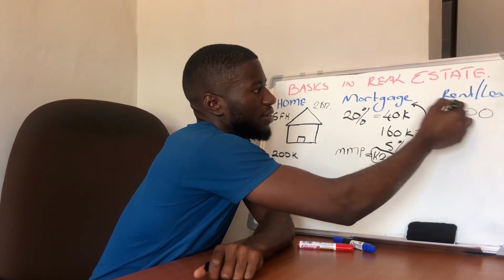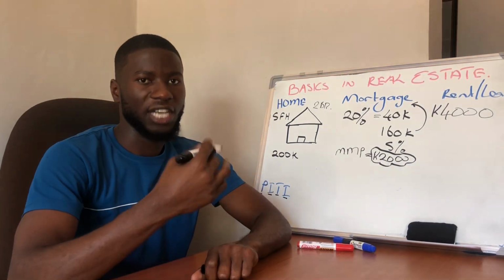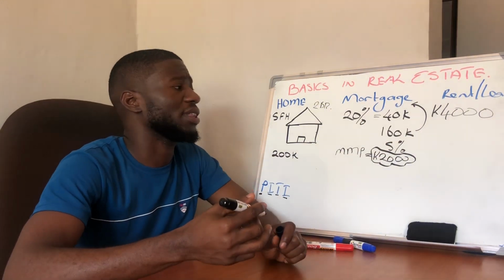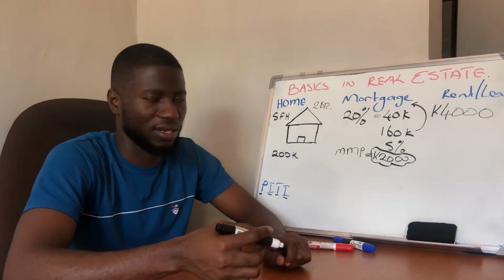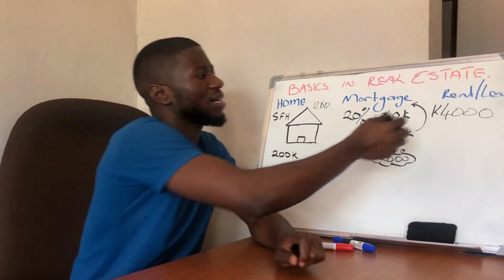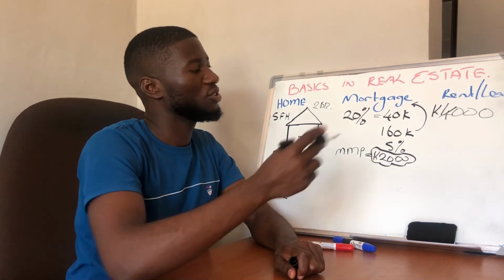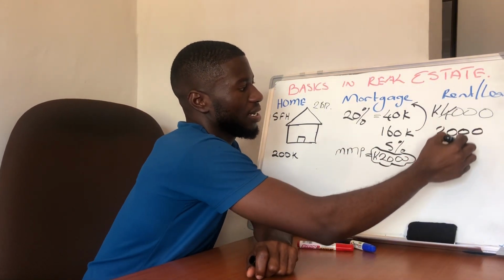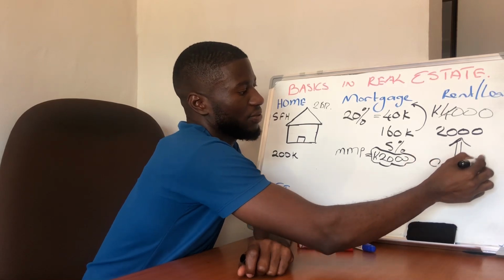So we are going to take 4,000 as the amount you are going to be charging. So the tenants are going to be paying you 4,000 every month. But then you realize, oh, you know what? I actually owe the bank 2,000, right? So from that 4,000, you can just remove 2,000. You pay the bank every month. You remain with an extra 2,000. What is this? This is called cash flow.